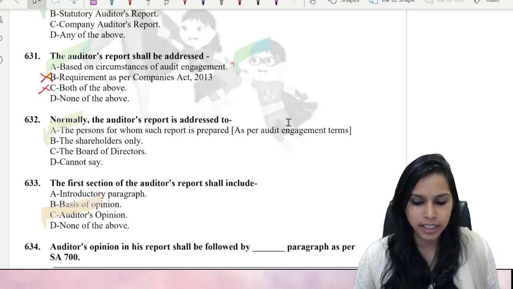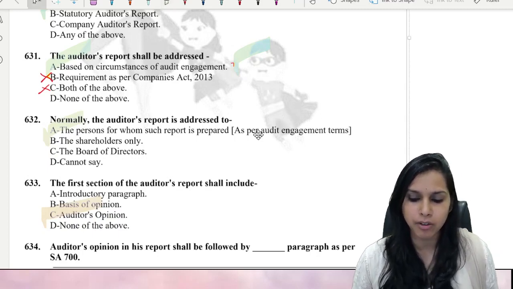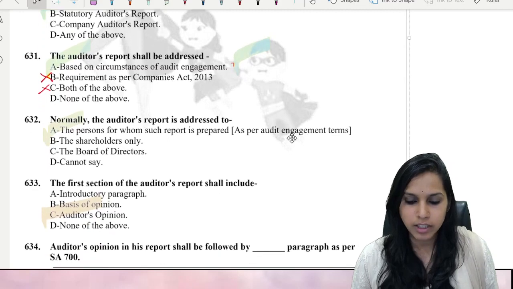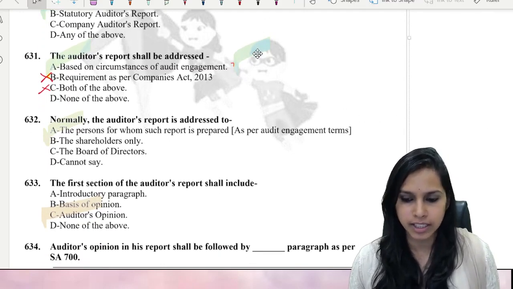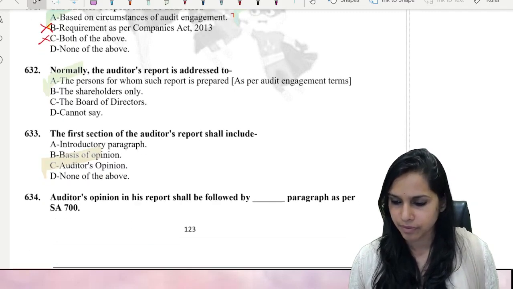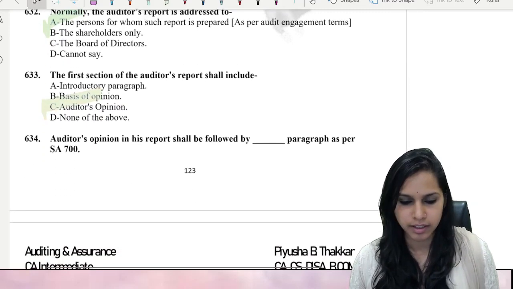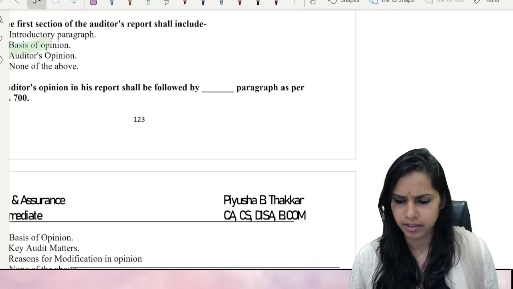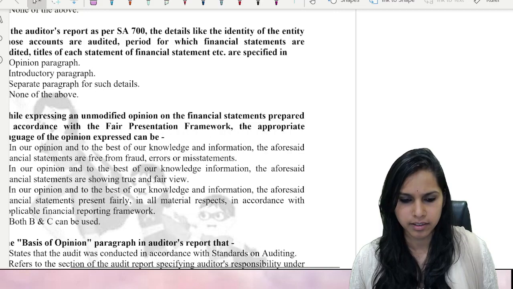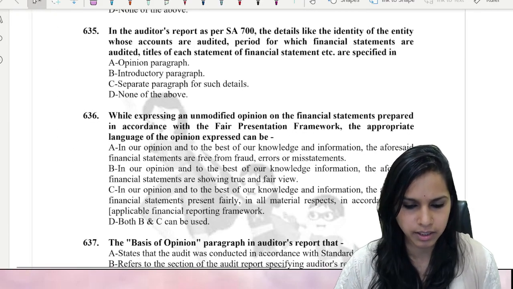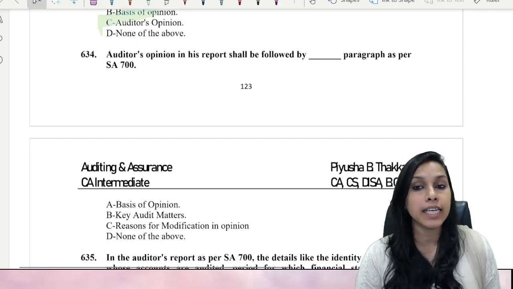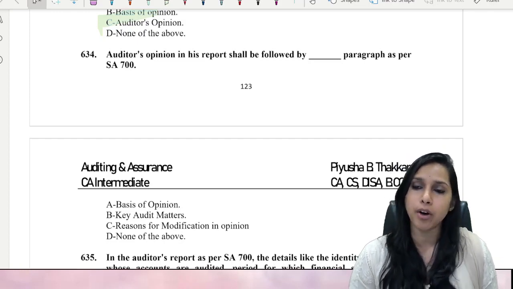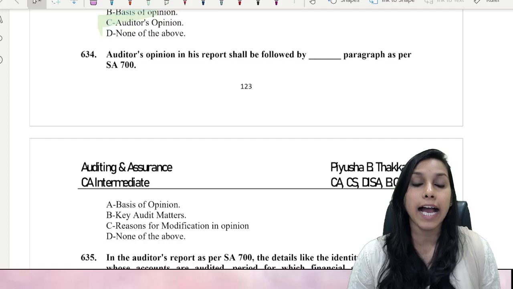Auditor's opinion in his report shall be followed by dash paragraph as per SA700.